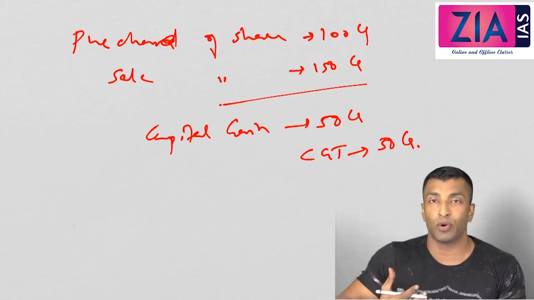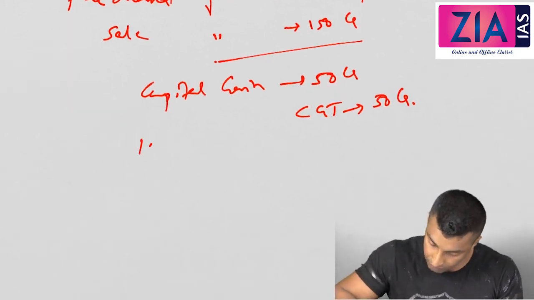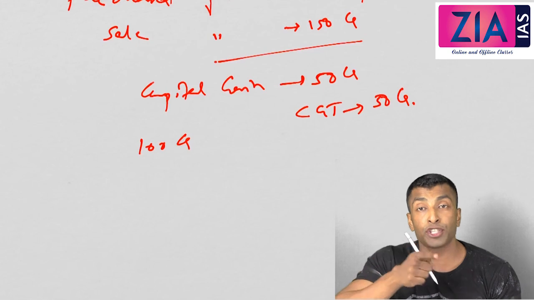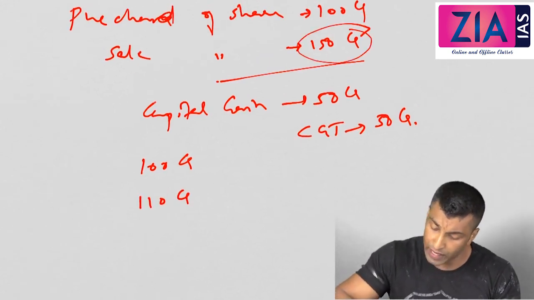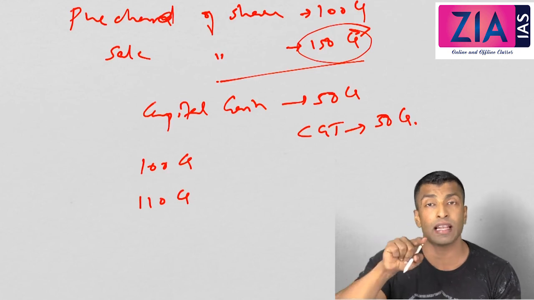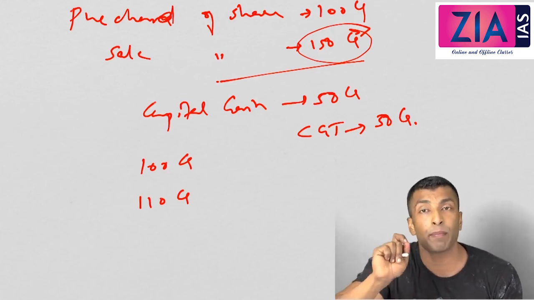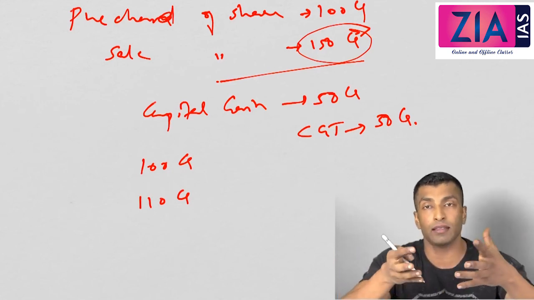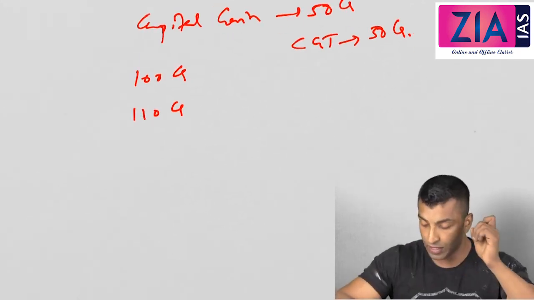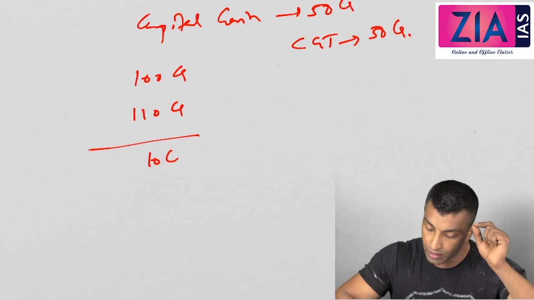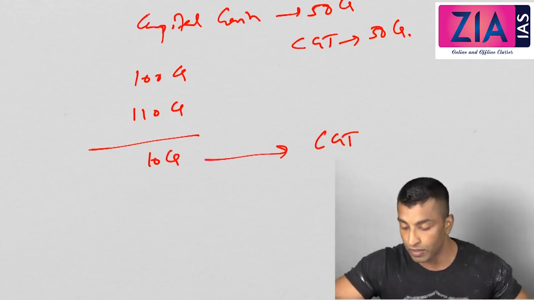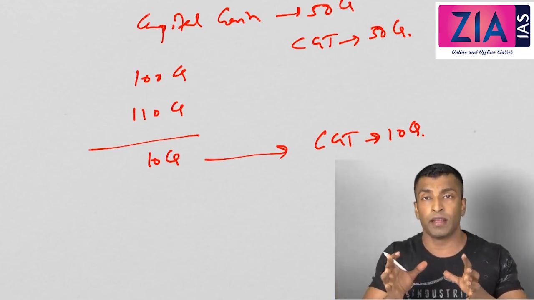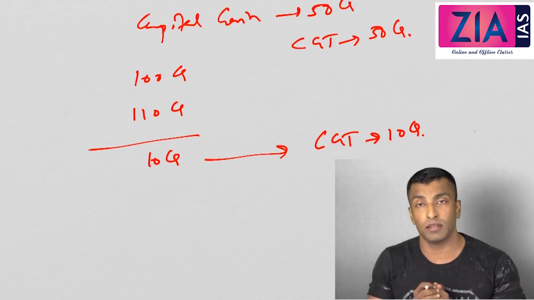Now how to avoid this? What the companies can do is, you bought at 100 crore and you will sell it to your associated company by showing you are selling it at 110 crore. Actually it is 150 crore and you are saying that you are selling at only 110 crore. This will not happen with different companies, because you are getting the fund and you cannot undervalue that. So in case of associated companies, this can be done. So now what is the capital gain? 10 crore. So you need to pay capital gains tax for 10 crore only. So that's how you can avoid the tax liability, by using this kind of provisions.